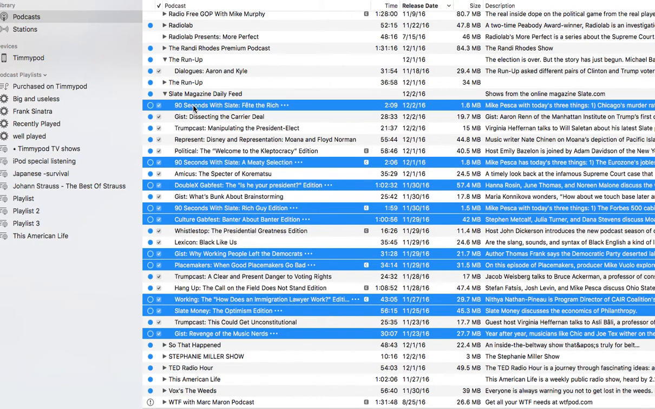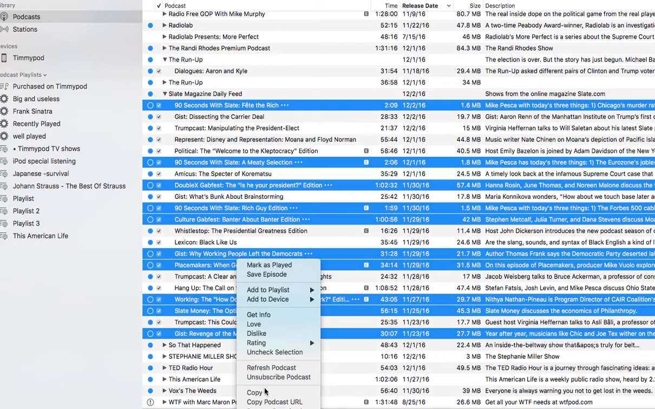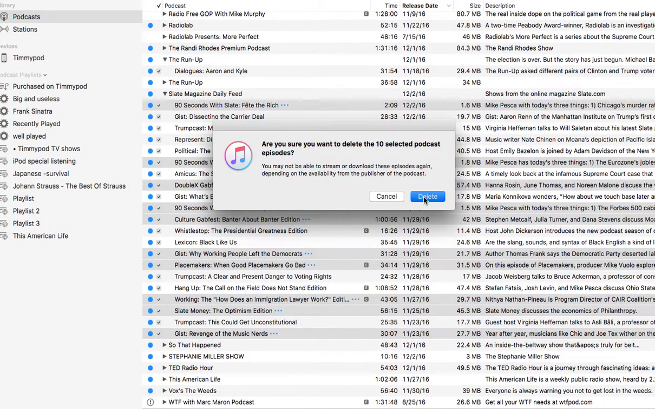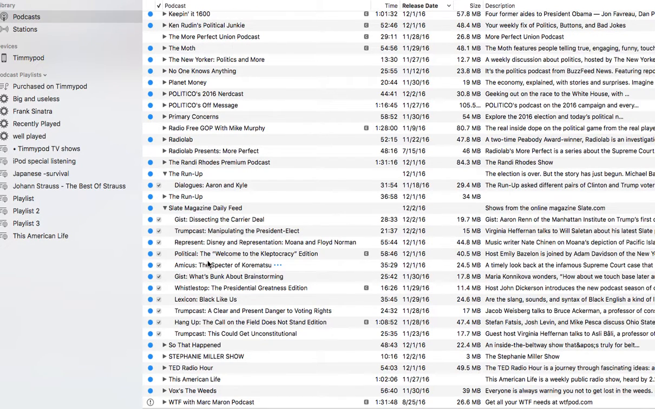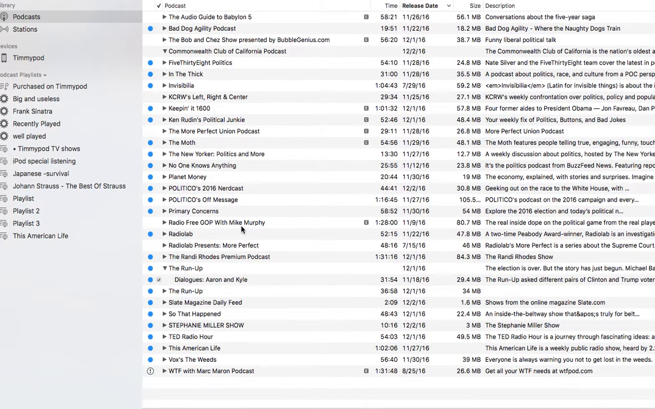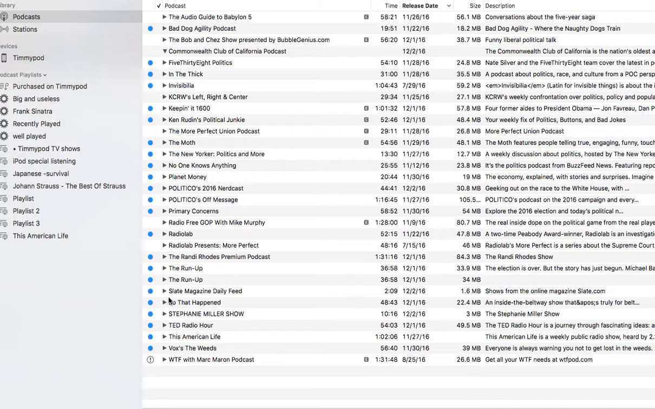Let's delete this top one here. I don't want to hear that one. Delete. Delete from library. Yes. Okay, this time it worked. I just don't understand this. Sometimes it works, sometimes it doesn't. Sometimes it gives me a warning message, sometimes it doesn't. There's no rhyme or reason. I don't understand it. There's duplicates in here.